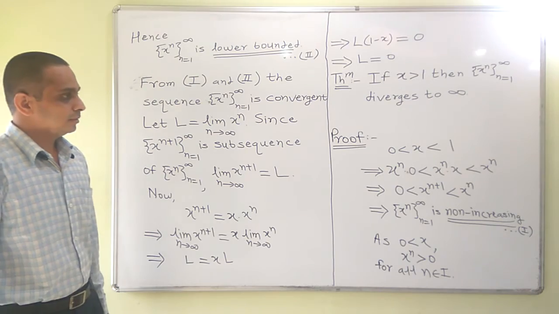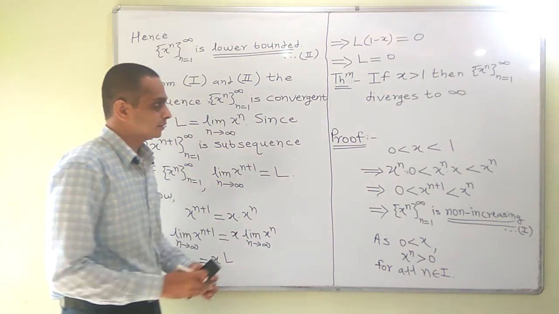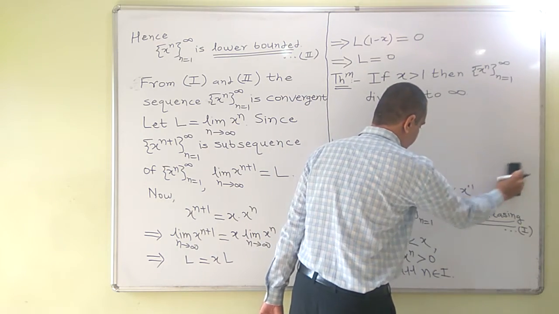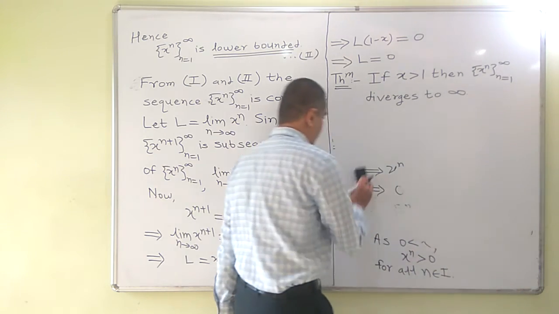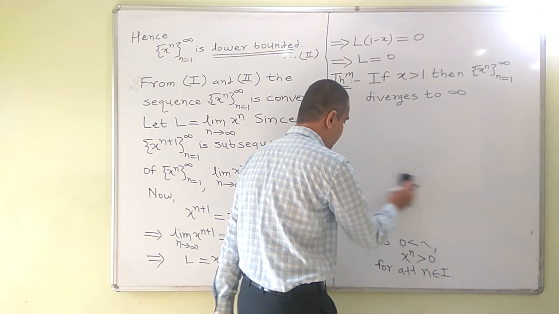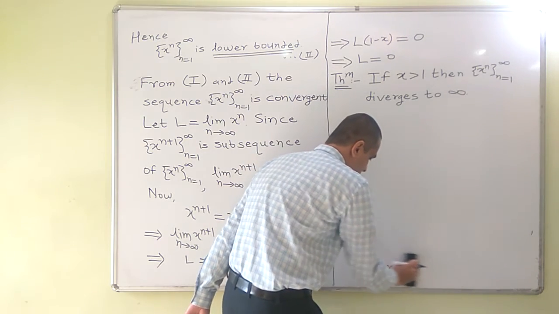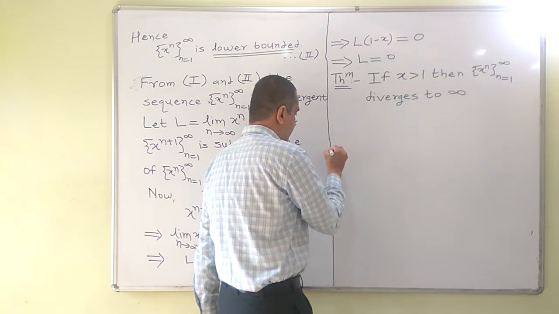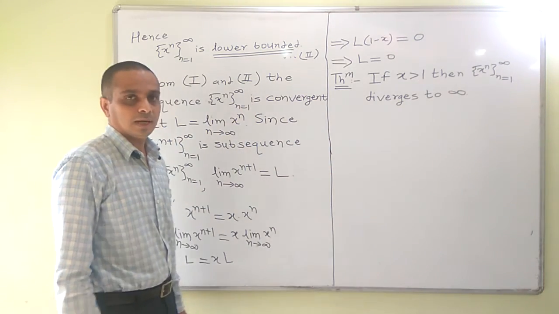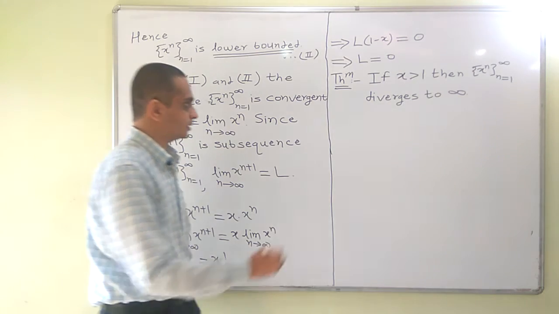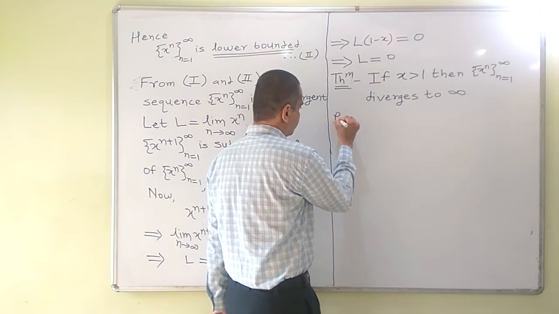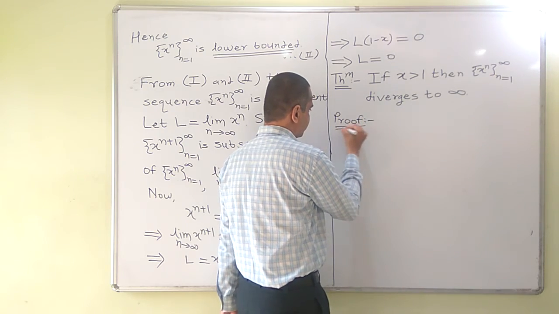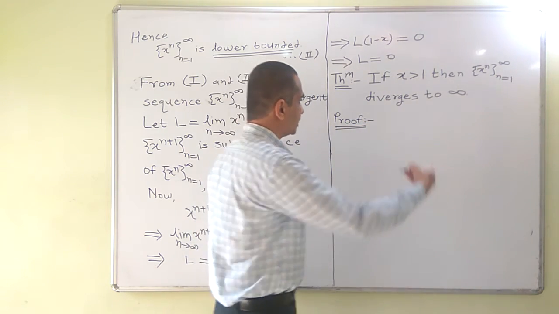Let us see proof of this result. Now, in earlier theorem, we used the convergence of monotone and bounded sequences. In this result, we have to use divergence of monotone and unbounded sequences. So, proof, as in the last theorem, we began with the given condition.